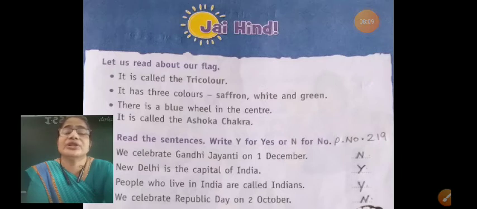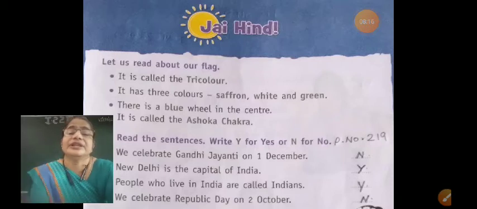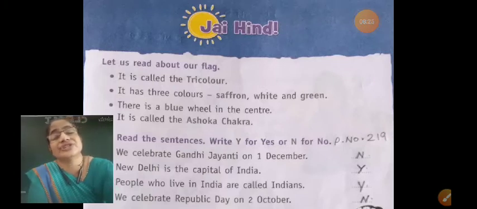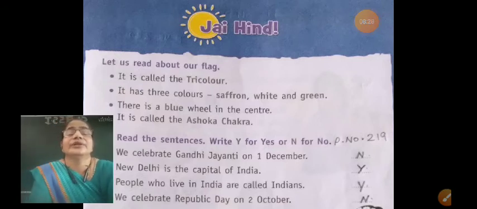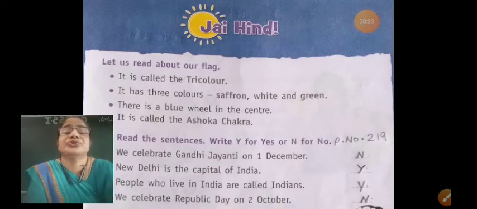We also learned about our national flower, national animal, national bird, national fruit, national tree and national game. Already I told you there are two exercises given to you.